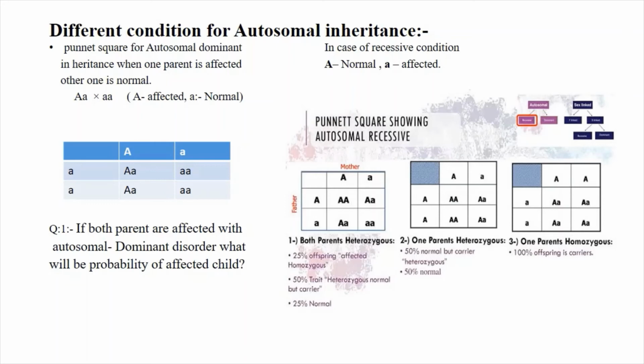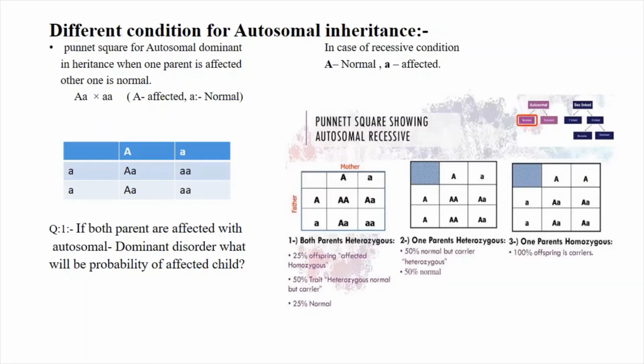When they are crossed, they produce four offspring: capital A capital A once, capital A small a two times, and small a small a once. Small a is the affected gene. So when both parents are heterozygous, 25% of offspring become affected, 50% become carriers, and 25% become normal.